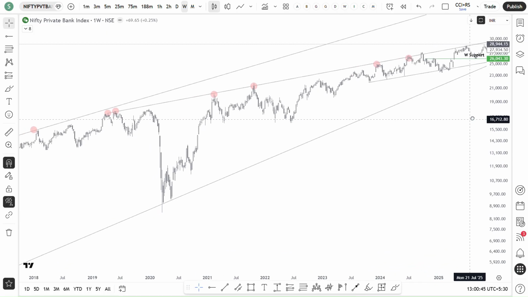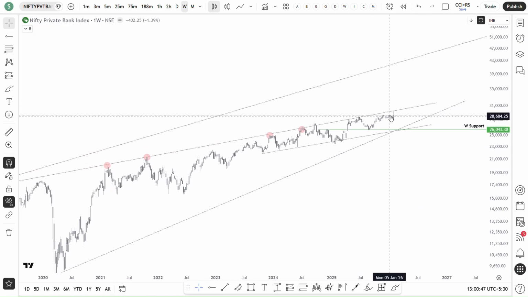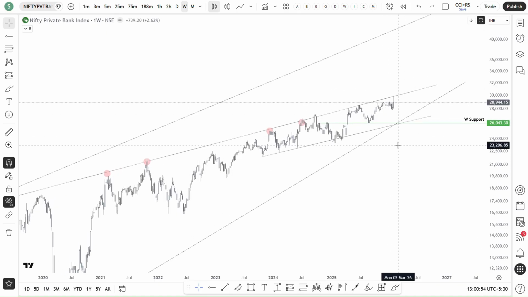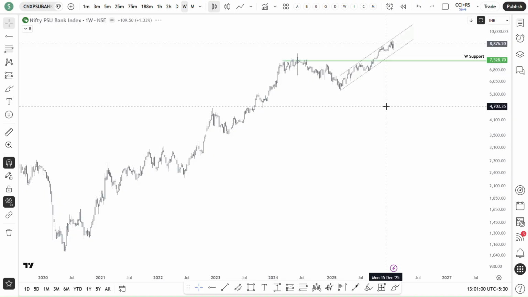It's a long-term support zone. It may come to that support also. That depends on how the price is going to react in the coming week. But as of now, I see an immediate supply zone over here, which is a resistance.